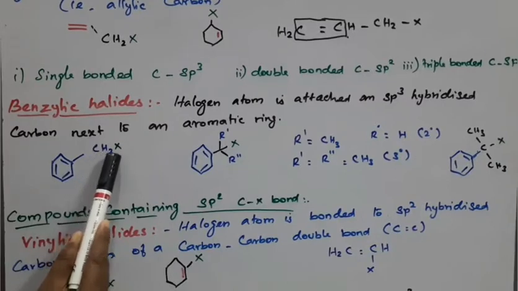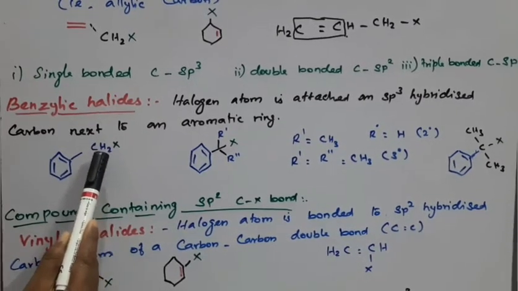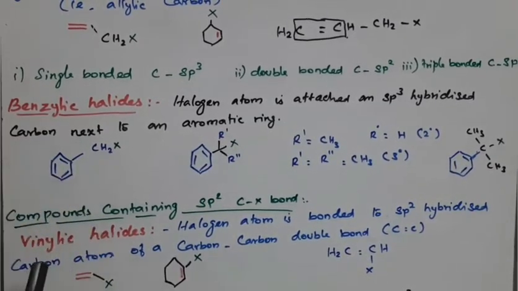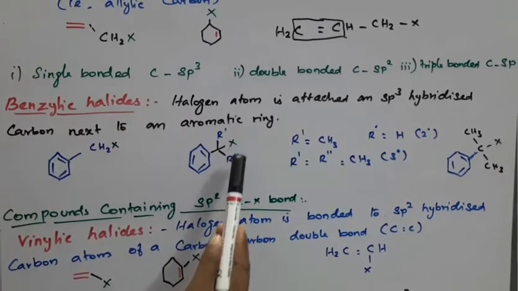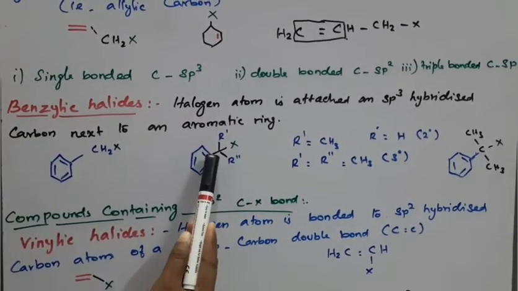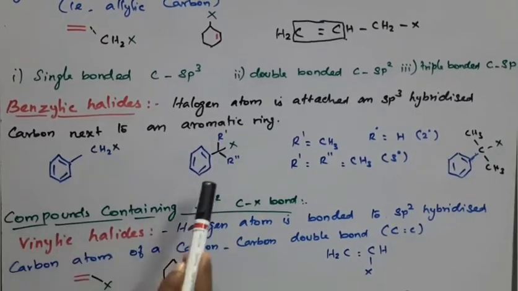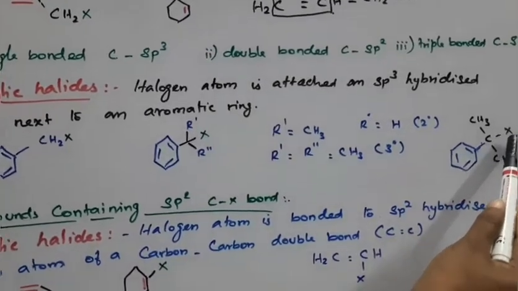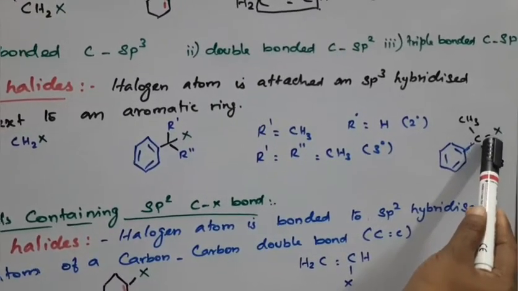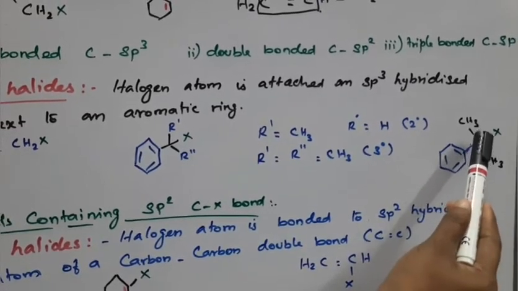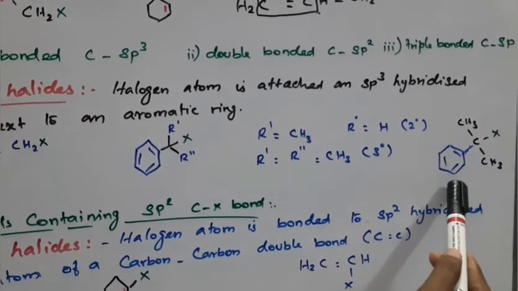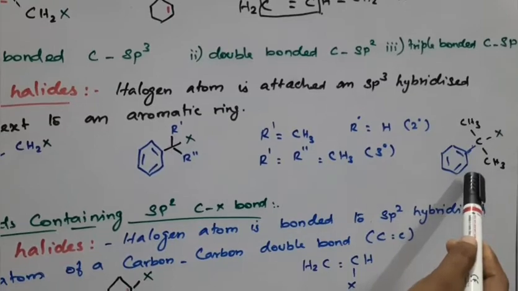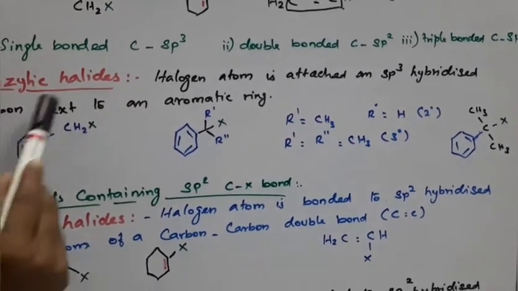This is CH2; this CH2 position is a primary position, a primary benzylic halide. If the halogen atom is attached to a carbon containing one hydrogen with two alkyl groups, this is a secondary benzylic halide. Here, the halogen is bonded to a carbon with no hydrogen, only alkyl groups with the benzene ring; that is a tertiary benzylic halide. Right, this is for benzylic halide.